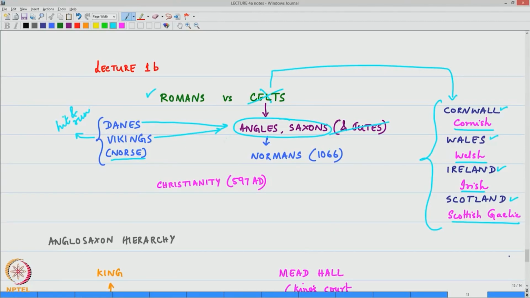And in between, another interesting thing happens. Christianity also finds fertile soil in the land of the Anglo-Saxons. By 597 AD, we find that the then King Ethelbert converts to Christianity, thereby leaving a long legacy of church and Christianity. And the Anglo-Saxon period comes to an end with the Norman conquest, which we also noted in the previous section.